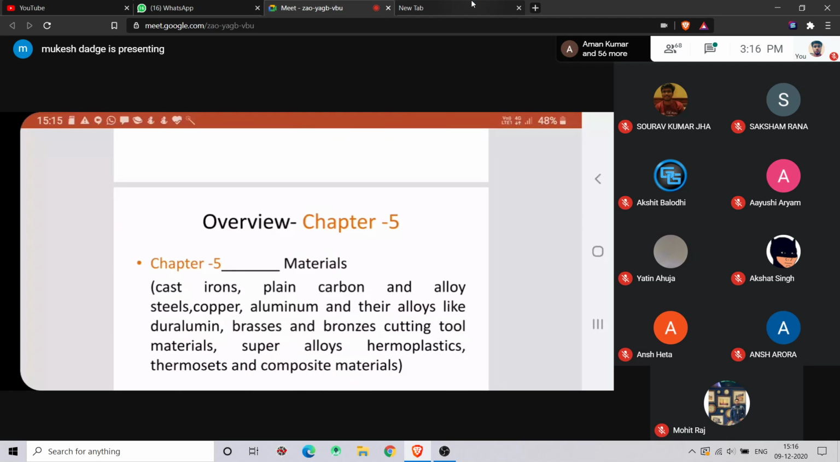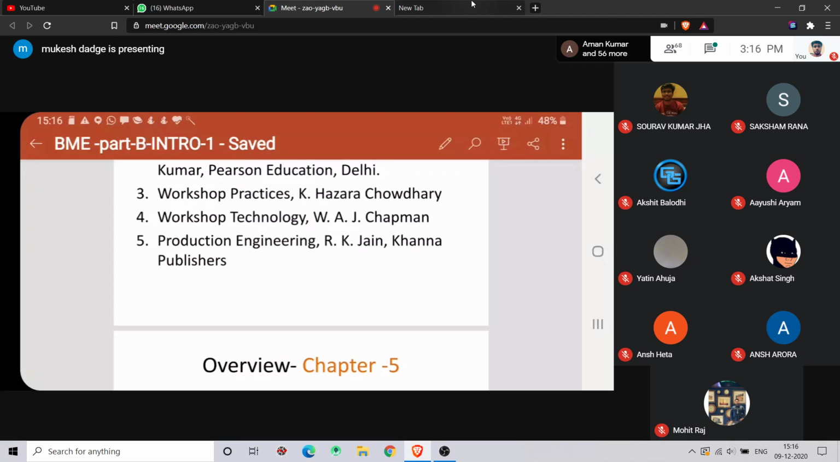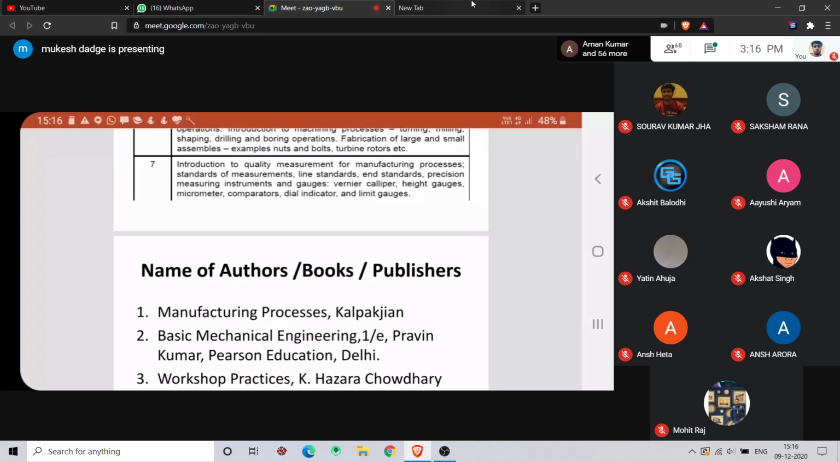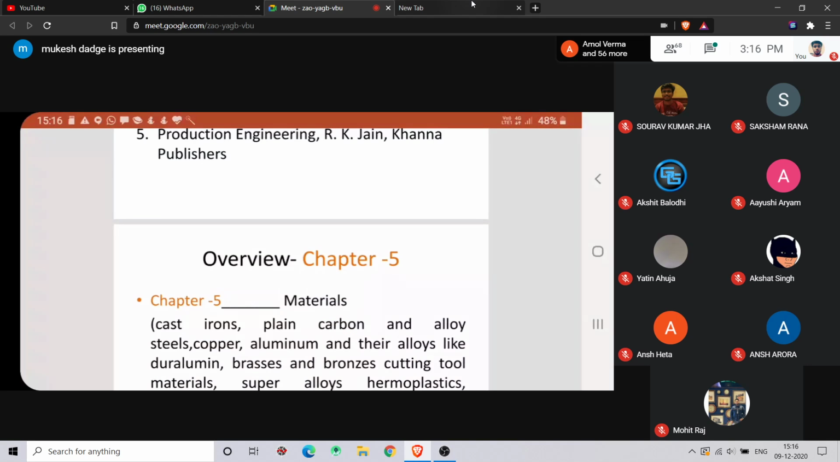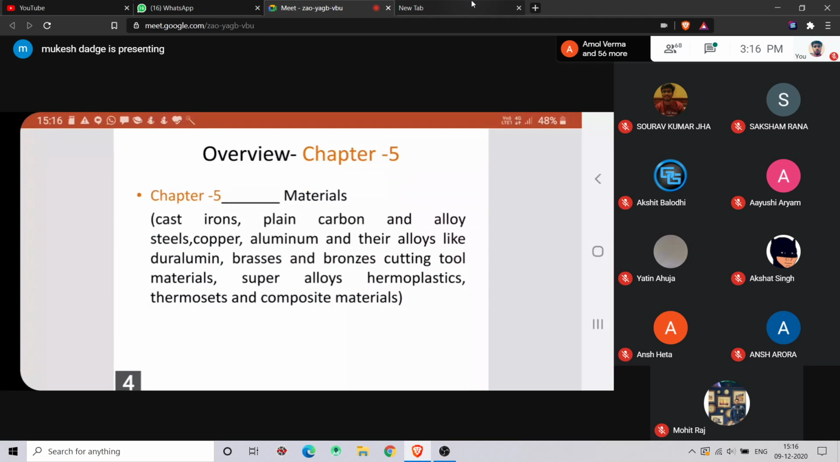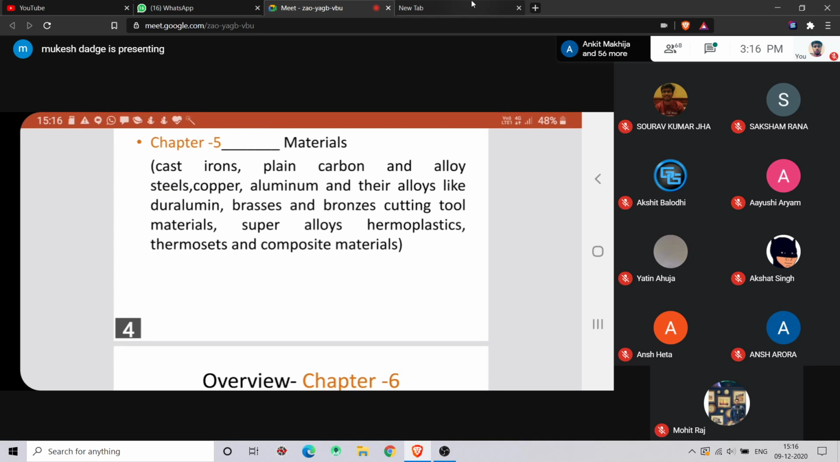So this is the syllabus, and these are the books. Now in this class I will give the details about the chapters, what we are going to study. There are three chapters. Chapter 5 is of materials.